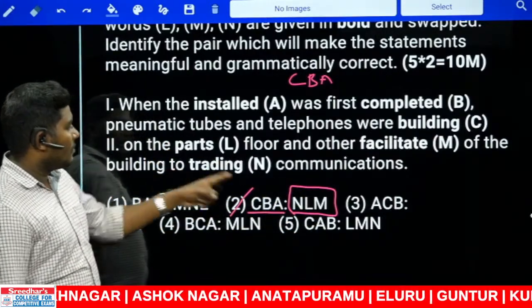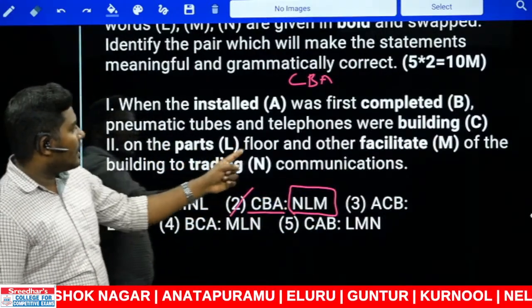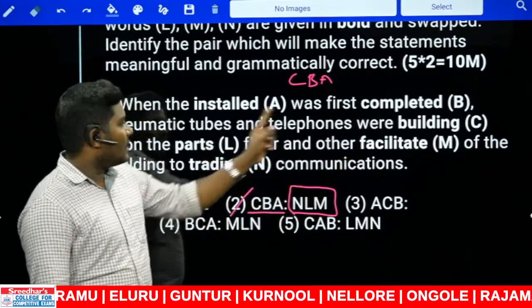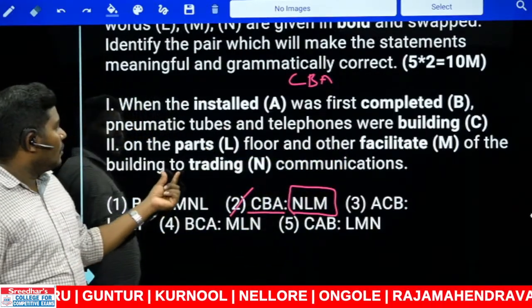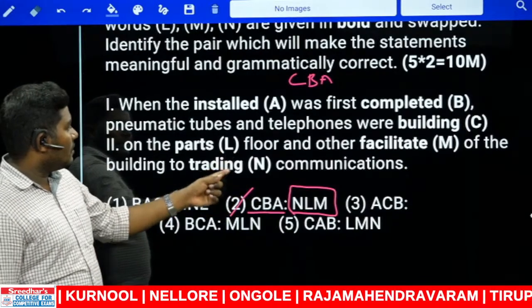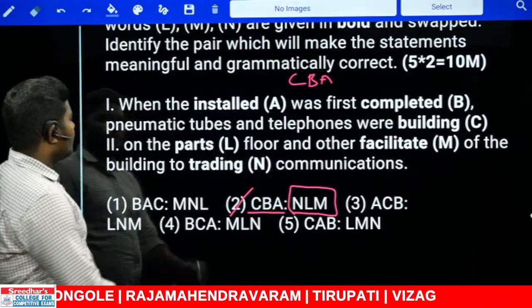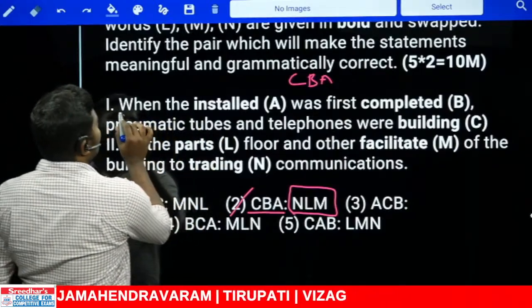What is the first one? N: on the trading floor, and the other L is needed: on the other parts of the building. To continue, what do we need there? Facilitate communications. Now look at this.